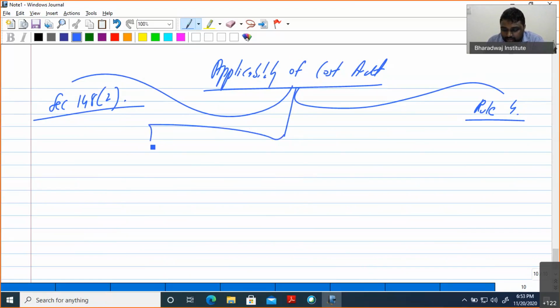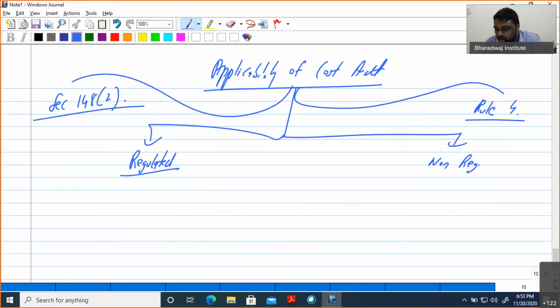Applicability is classified into two. The first one is regulated, that is Table A. The next one is non-regulated. So cost audit applies to regulated and non-regulated.